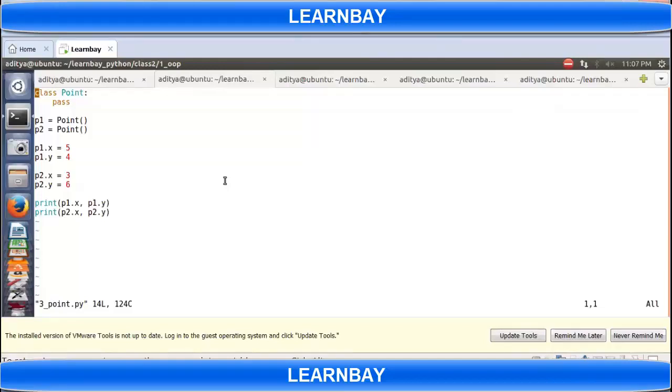In exceptional cases, if you need that, you can do it like this. You can have some other variable in P2. It's not necessary that since you are adding x and y in P1, you should add the same in P2. Since you are adding dynamically, you can add whatever you want.